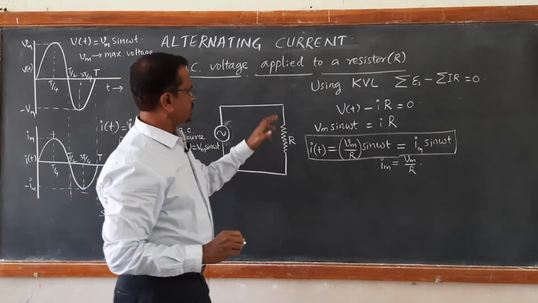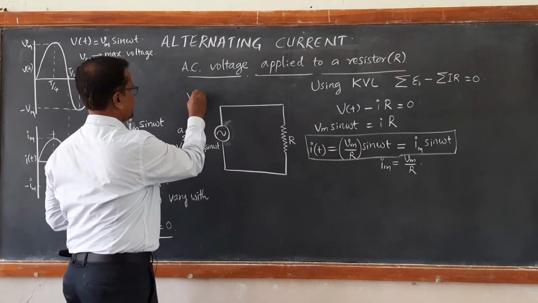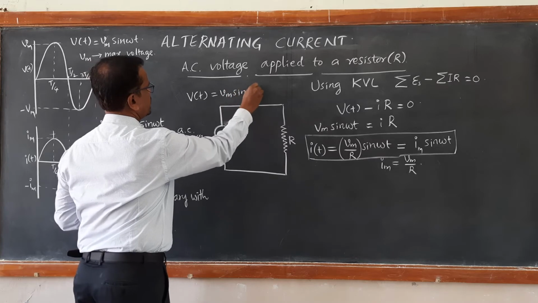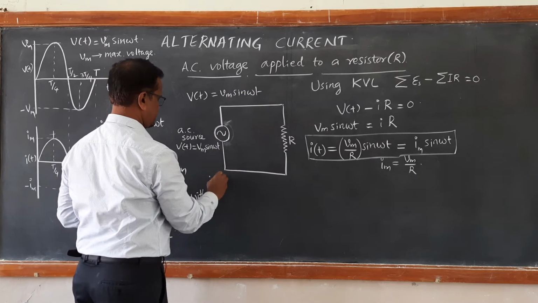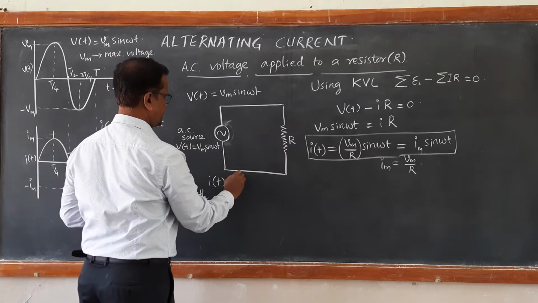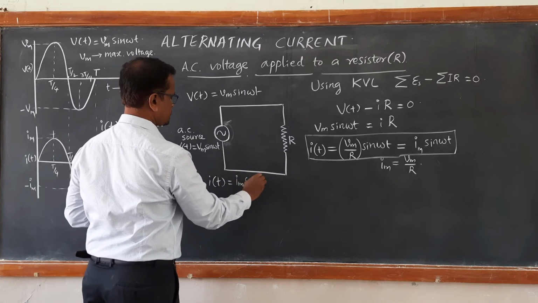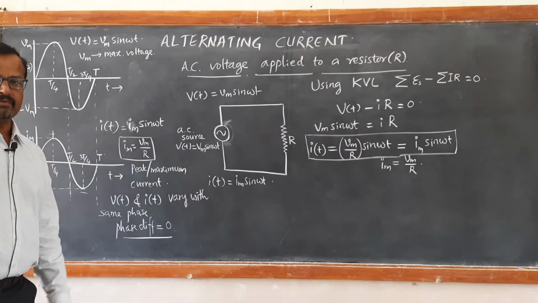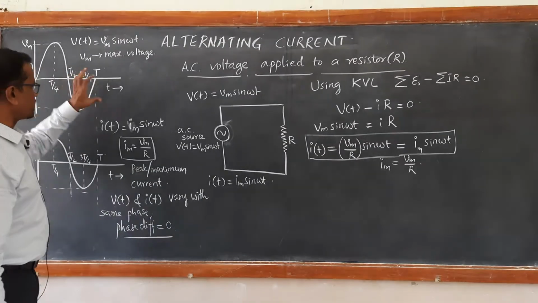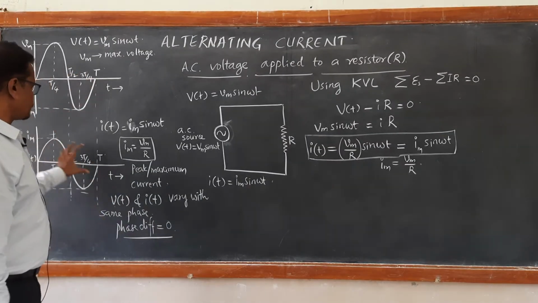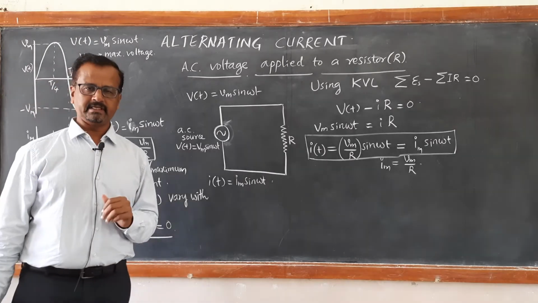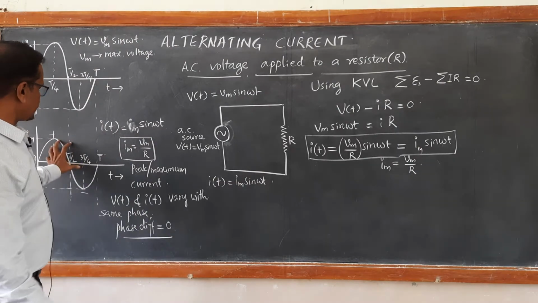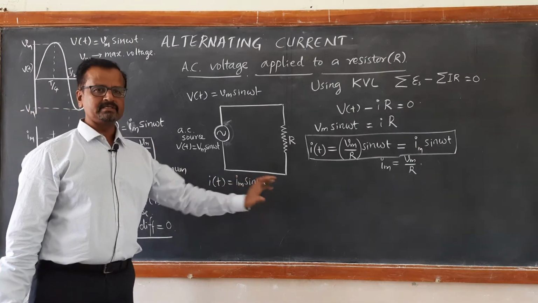Now voltage is also a time dependent function, Vm sin omega t, and we have current also as a time dependent function, Im sin omega t. Now if you calculate the average value of voltage for one complete cycle, and the average value of current for one complete cycle, the average value of voltage for one complete cycle is 0. The average value of current also for one complete cycle is 0.